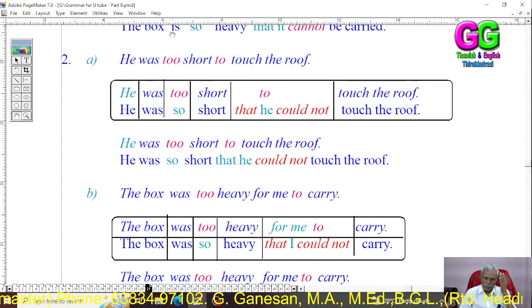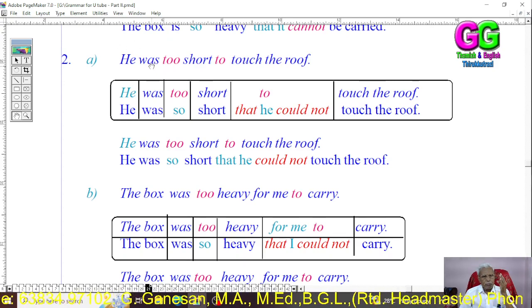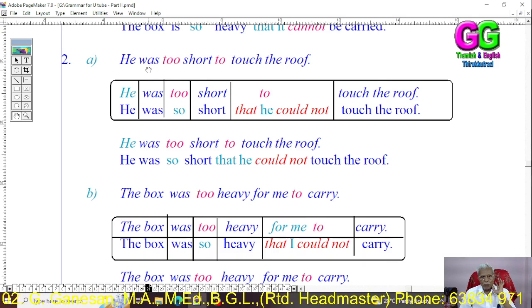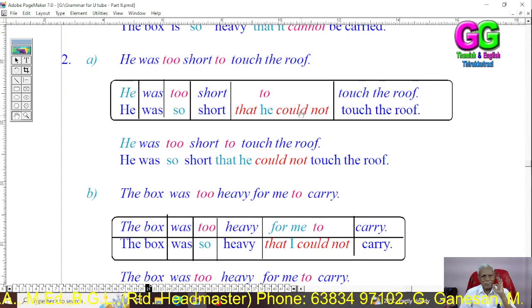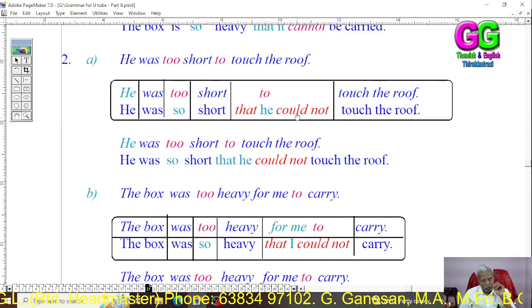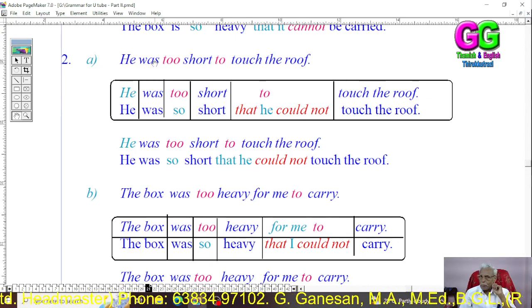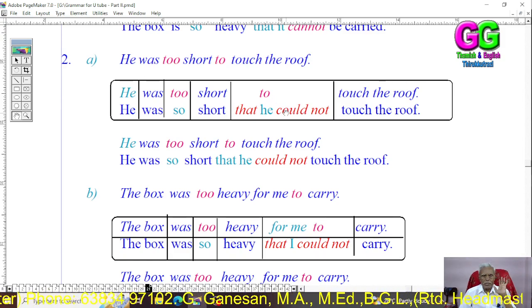In example 1, the verb is present tense, but here it is past tense. So when the verb is past tense, we have to use could not. When the verb is present tense, we should use cannot. When the verb is past tense, we should use could not. This is the only difference.